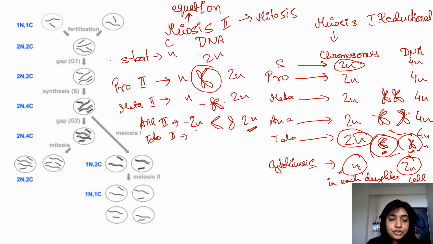In case of telophase 2, what happens? Now in telophase 2, they are completely at opposite poles, and telophase 2 plus cytokinesis.